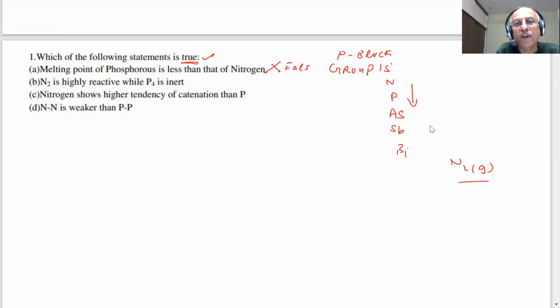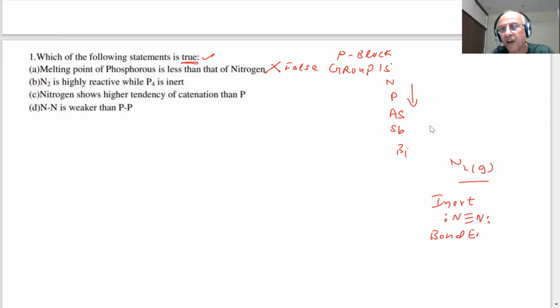Next, nitrogen is highly reactive while P4 is inert. This statement is false. Nitrogen is inert, you know that, students. Nitrogen gas is present in air also, and it is inert. Nitrogen has a triple bond, and you already know the bond enthalpy of nitrogen is very high.